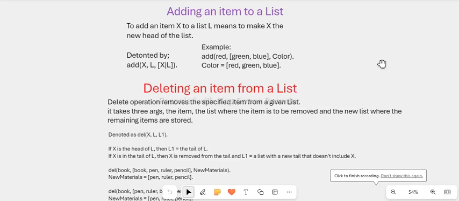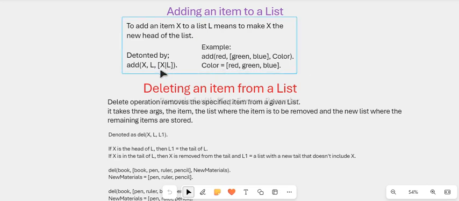So continuing the video on the list operation in Prolog, today we'll start with adding an item to a list, that is the add operation. To add an item X to a list L, it means to make X the new head of the list, and I want to believe you know what we mean when we say the head of a list.